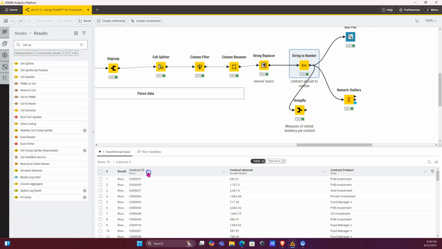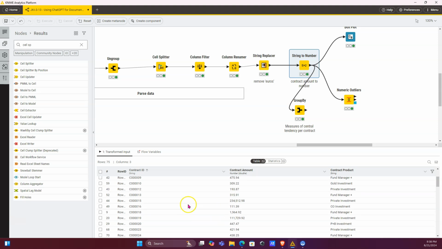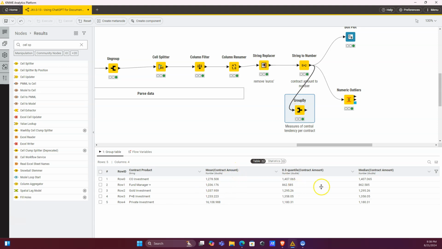So if we go back one, 19 is over 100,000. This is over 200,000. They're both from the private investment segment. If we look at the, let's do median, if we look at the median for this segment, it is actually only over 1,000. See, the mean is pretty high because we have those skews, we have those outliers.